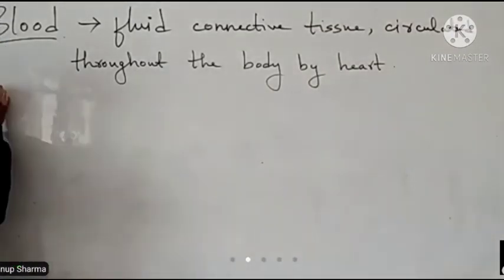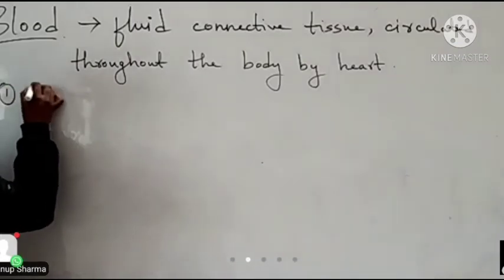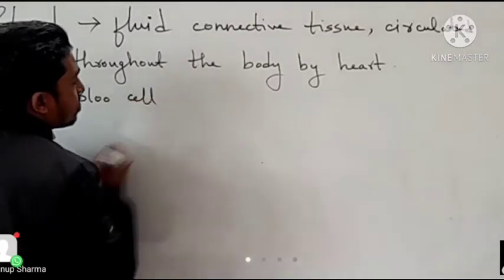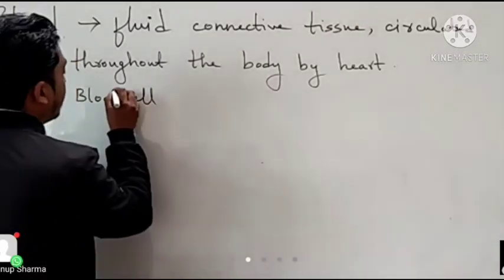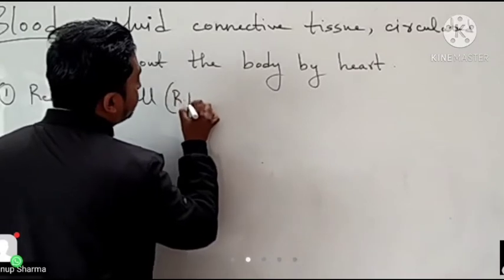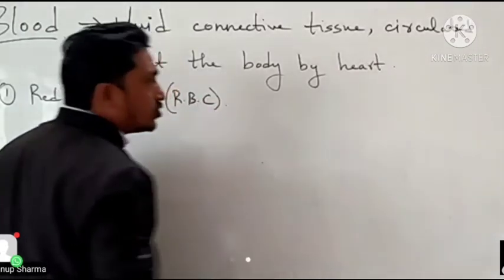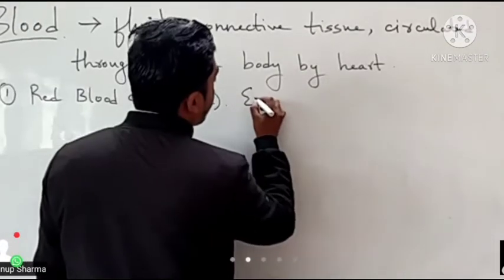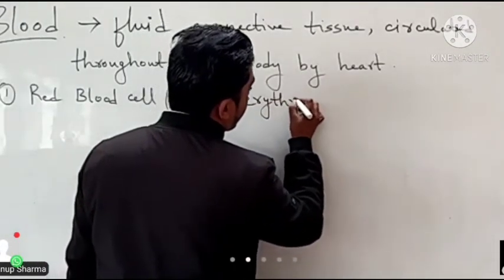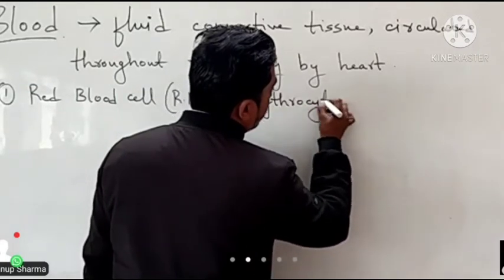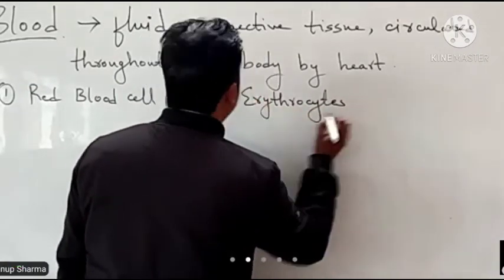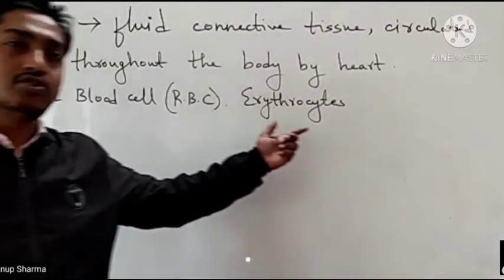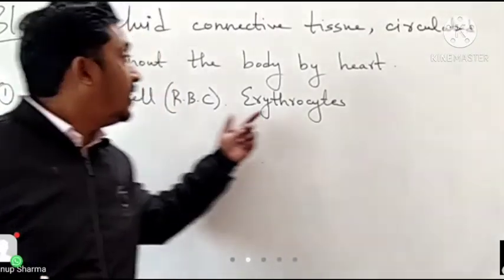Number one, we have red blood cell, or you can write RBC. It is also called erythrocytes. So red blood cells or RBC is also called erythrocytes, and these cells